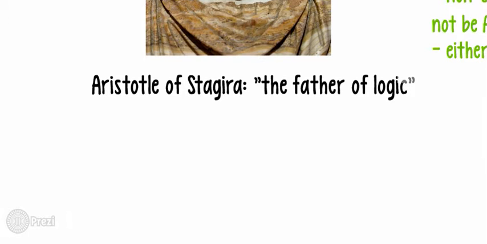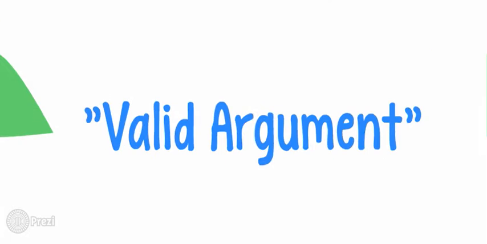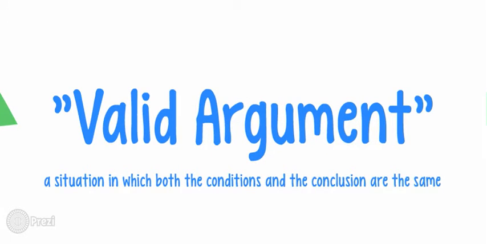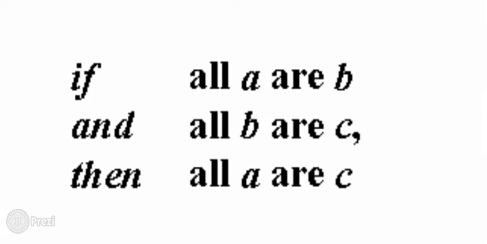Aristotle also came up with something called a valid argument. A valid argument, according to him, was a situation in which both the conditions and the conclusions are the same. In this case, these two lines are the conditions, and this is the conclusion.